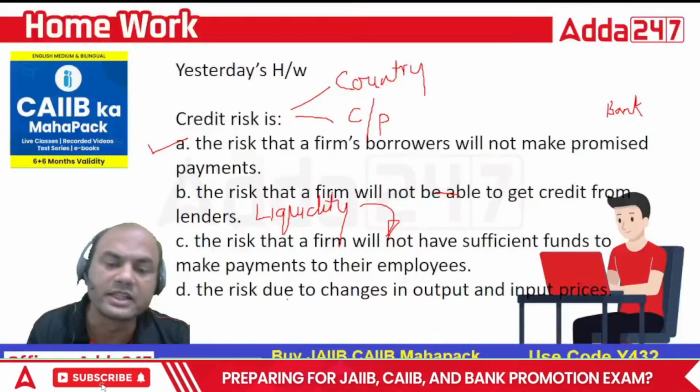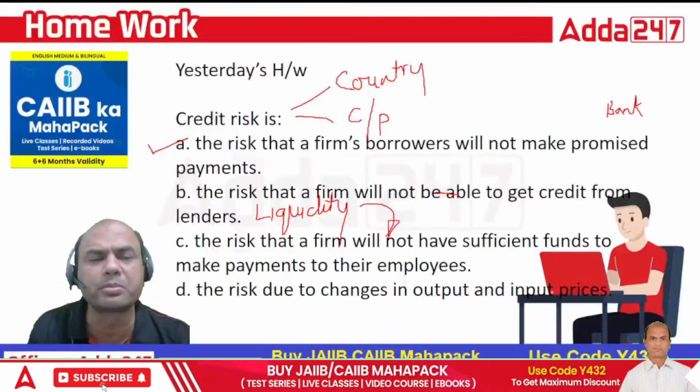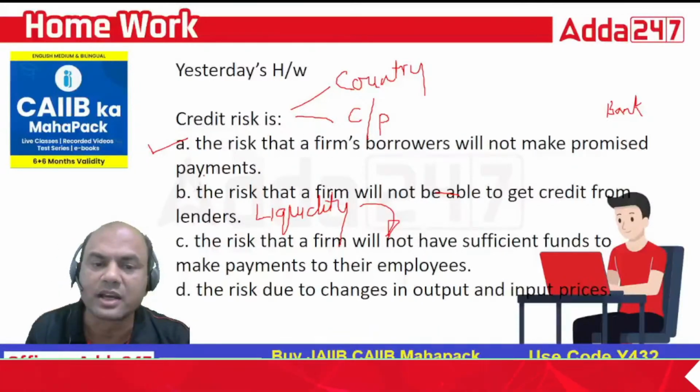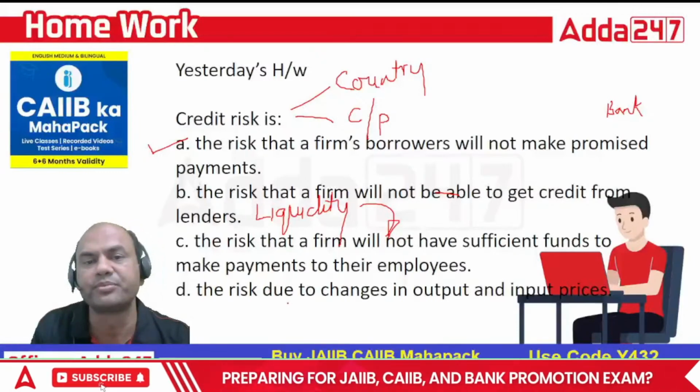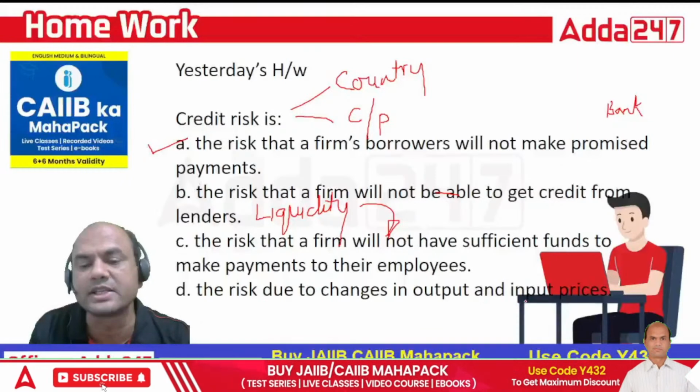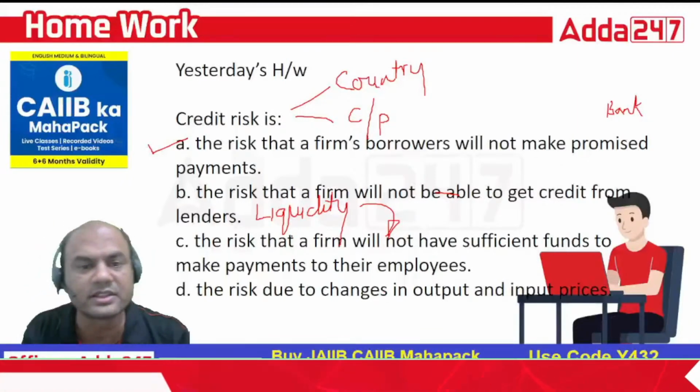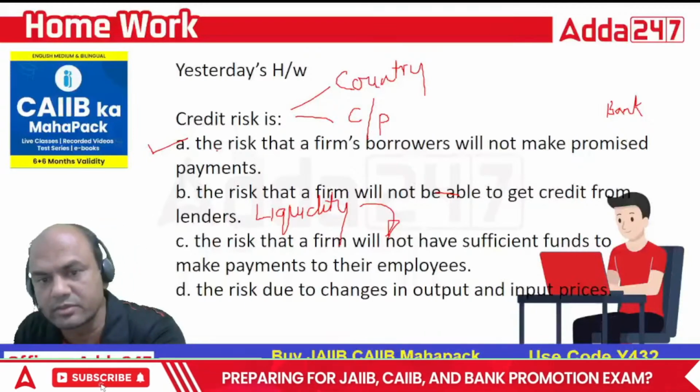Okay. Risk due to changes in input and output prices. That is different. That is not at all related to credit risk. Again, it gives you the problem of liquidity only, because if the prices change immediately, I'll be facing the liquidity crunch. So the correct answer is A. Everyone got this? Move on.